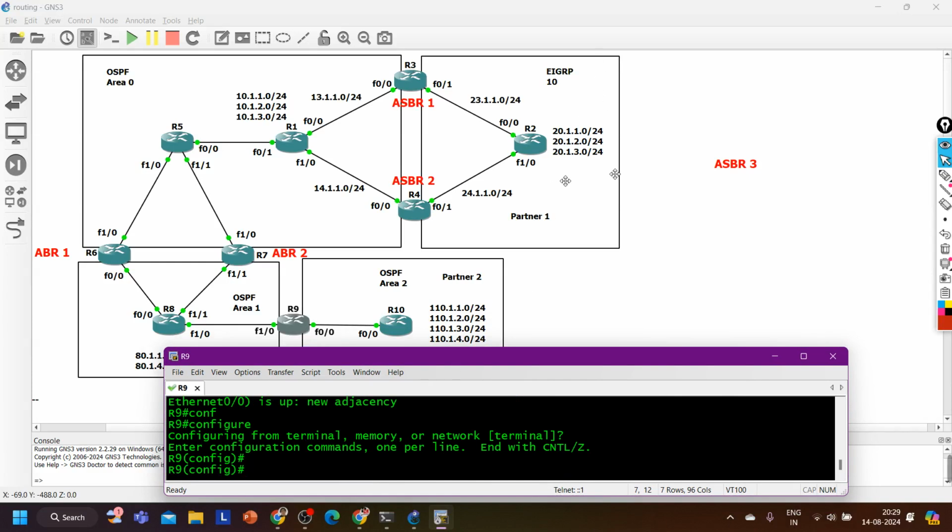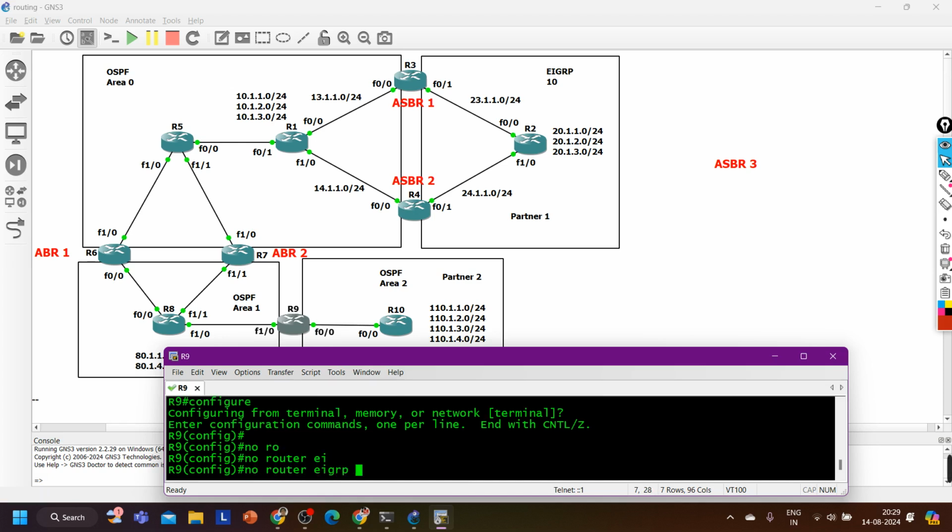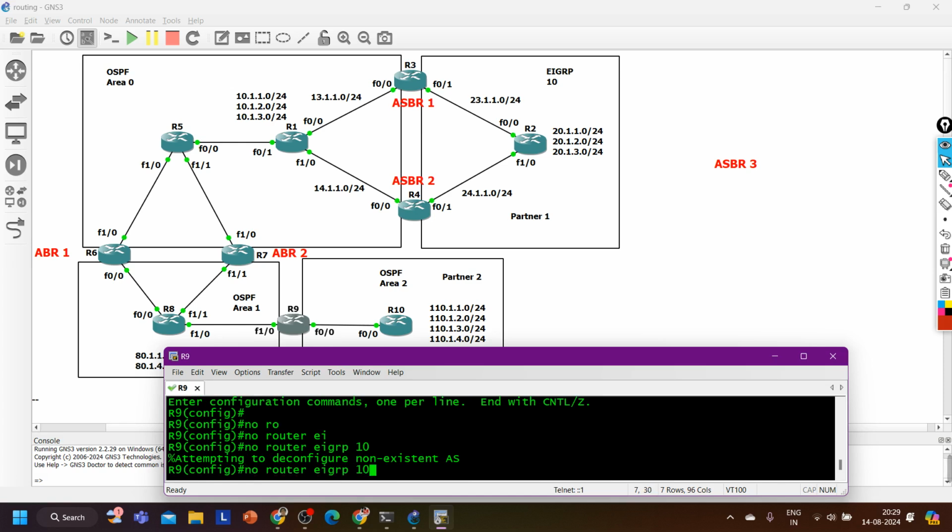You are saying router 10 will receive external prefixes but will not receive these 10 prefixes and 80 prefixes. Okay, I have removed the EIGRP AS number 10 configuration. Now OSPF is already running, so let me enable OSPF area 2 on f0/0: ip ospf 1 area 2.